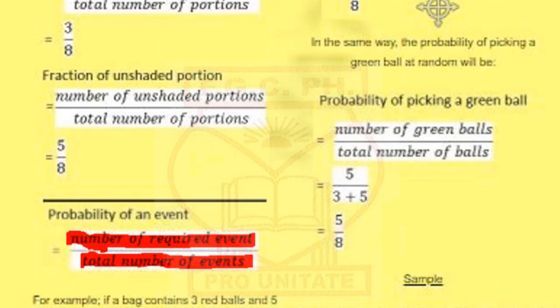In this case, we'll count the number of red colors here, which are 3, divided by all the balls, all the colors you find here, which are 8. So you have 3/8. In the same way, the probability of having a green ball would be the number of green balls here, which are 5 of them, and so you have 5/8.